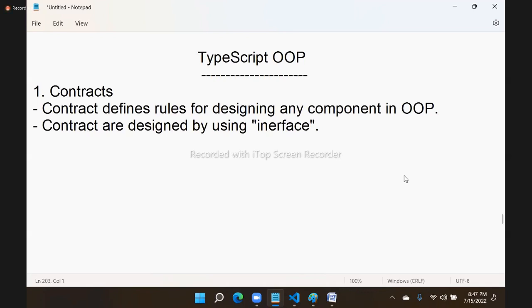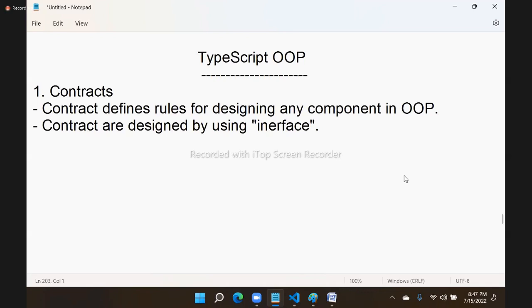Interfaces are used for designing contracts. I am speaking in architectural terms, not learning terminology. I don't care about what you learn in your OOP language. Architecturally, the purpose of an interface in real-world projects is to design contracts. That's it. Simple, straightforward.